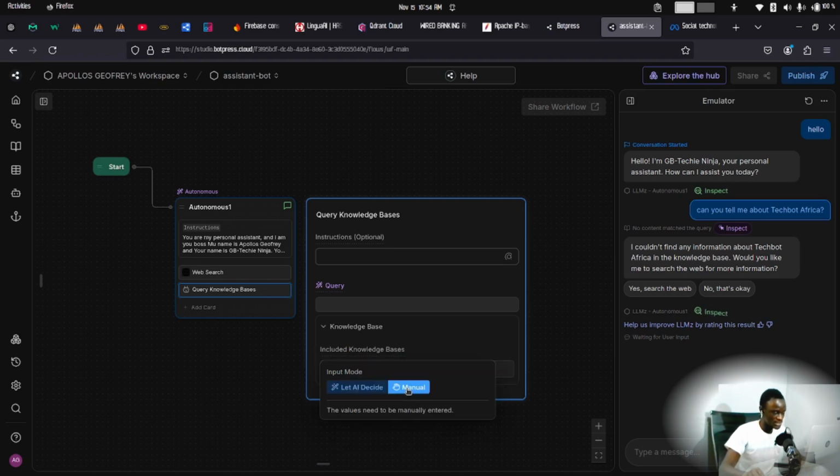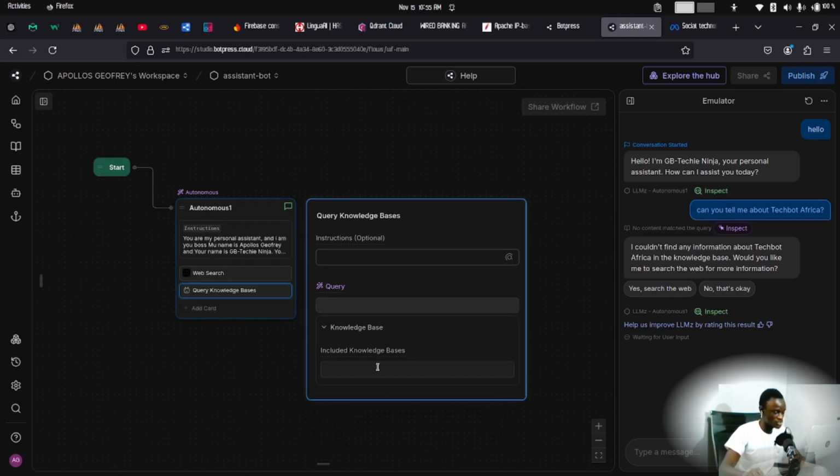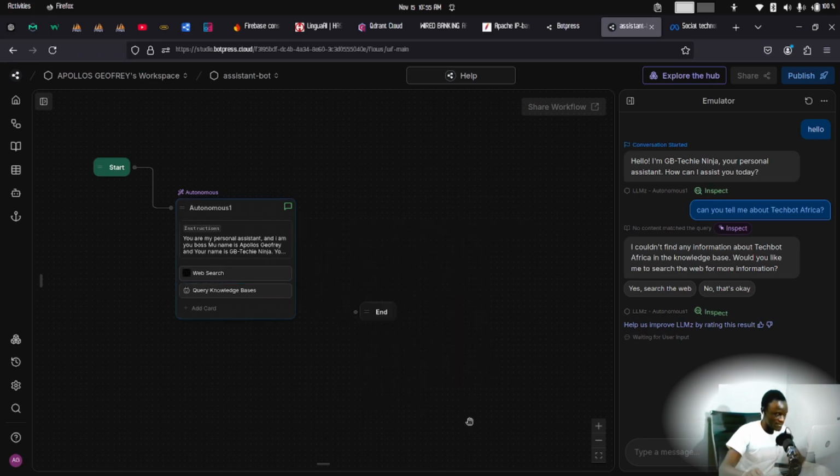However, you can manually select the knowledge base you want your agent to always retrieve information from. By selecting manual, you close the little window and pick the default knowledge base we want. If I select all, it's going to utilize all available knowledge bases. So I just want to say Assistance DB is the preferred knowledge base.